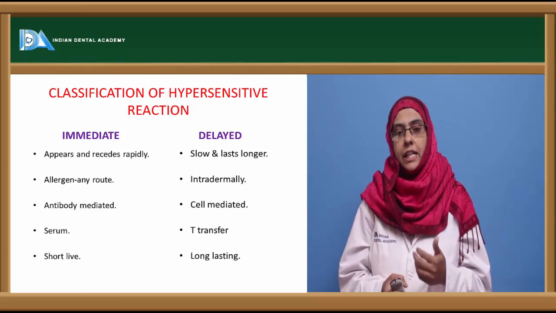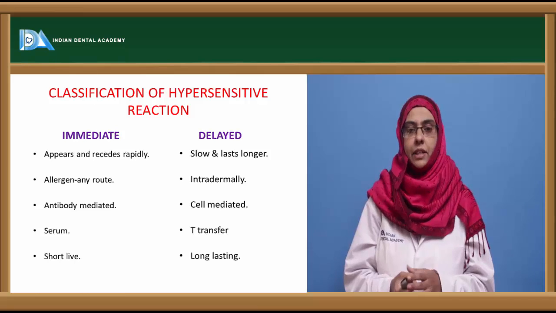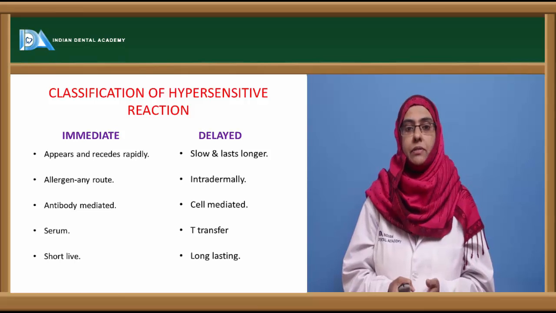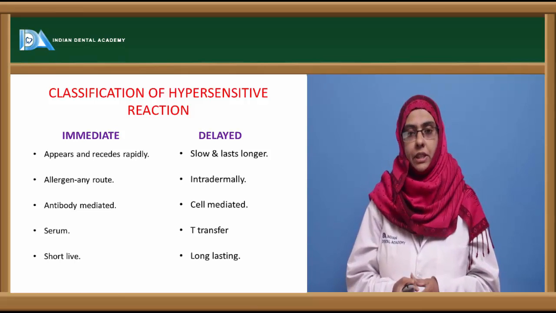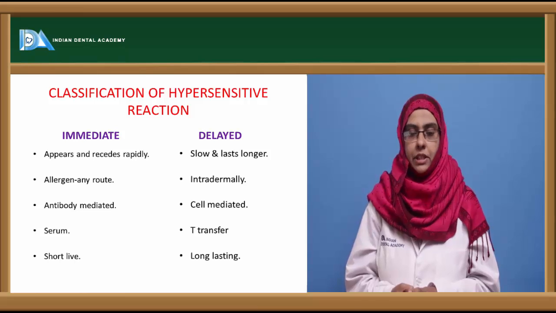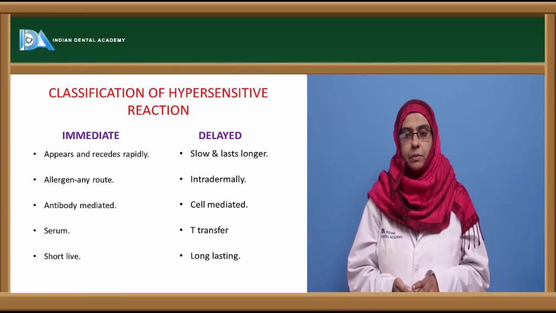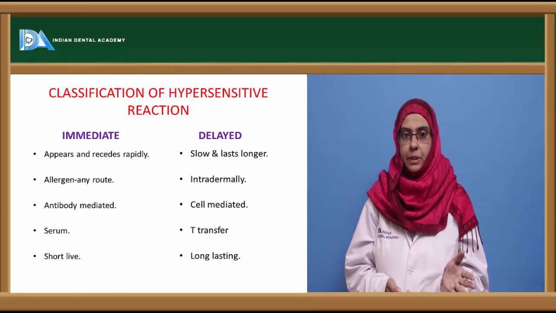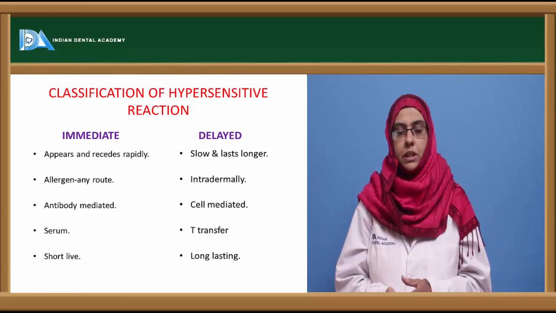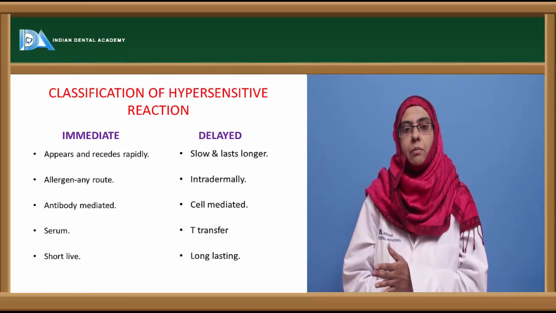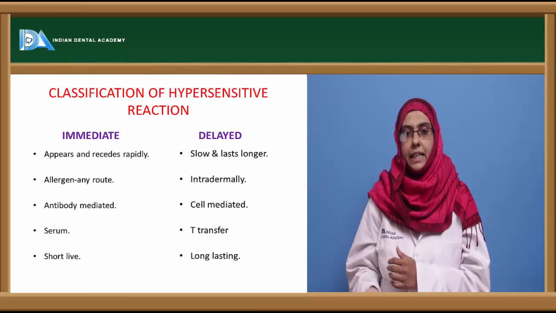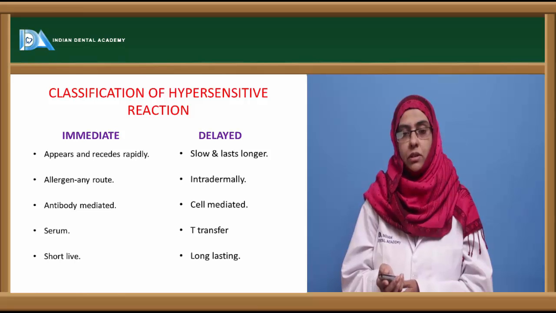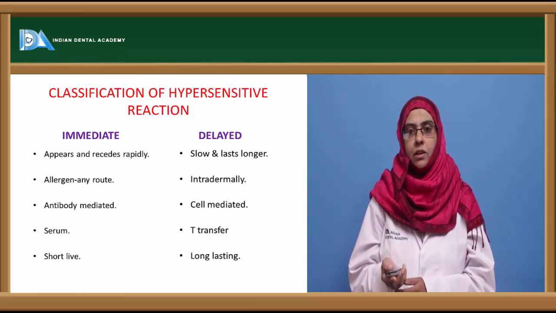It can be either the T helper cells or the TC cells that activate the delayed type of hypersensitivity reaction, or you can say that the clinical manifestations of the delayed type of hypersensitivity are because of cell mediated immunity. Next, you cannot transfer the delayed type of hypersensitivity with the serum because no serum is involved here. You can transfer it with the help of T cell transfer, that is the T lymphocyte transfer. And desensitization is not very easy, and it is very long lasting.